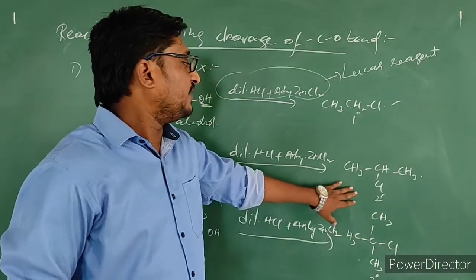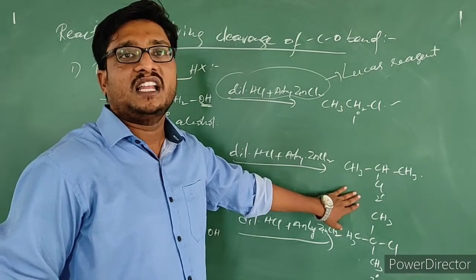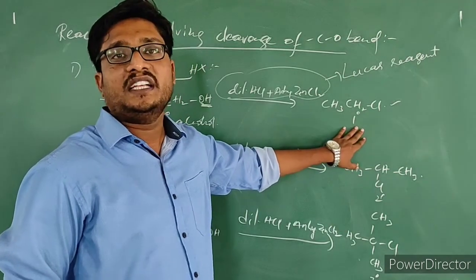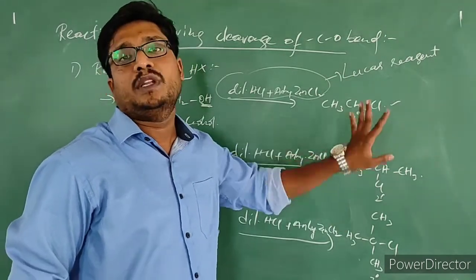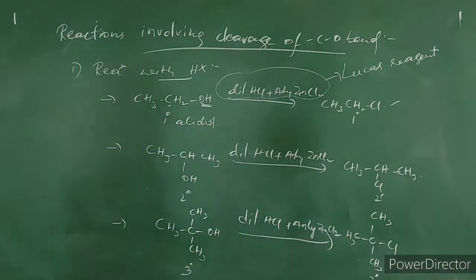Okay, within 5 to 10 minutes, secondary alkyl halide will produce the turbidity. Next is primary alkyl halide. It will not produce turbidity at room temperature. Please remember these things. Okay, please note down.